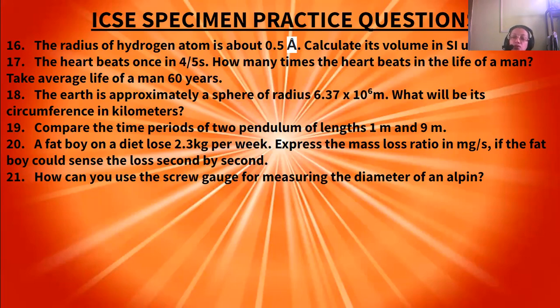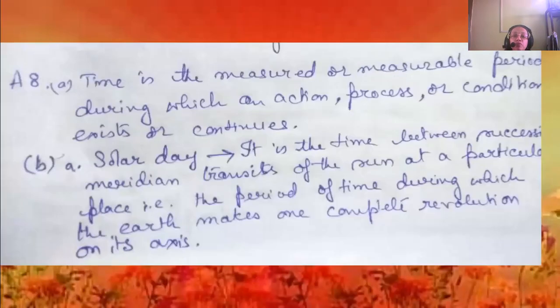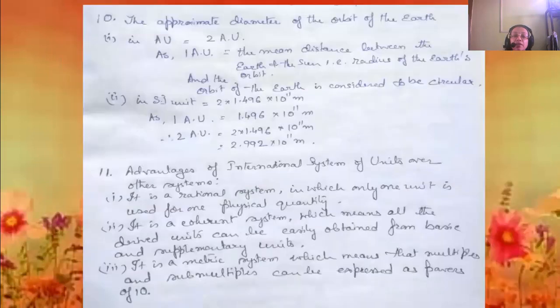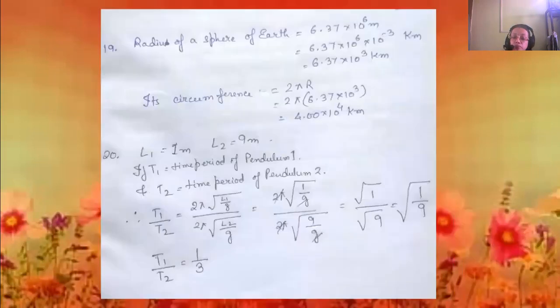Simple maths. The radius of the earth is 6.37 into 10 to the power 6 meters. We are converting it first into kilometers, that is multiplying it with 10 to the power minus 3. If we divide 6.37 into 10 to the power 6 by 1000, we get 6.37 into 10 to the power 3 kilometers.